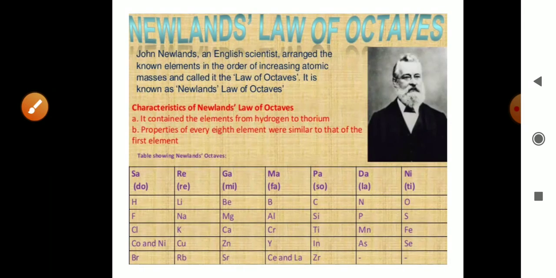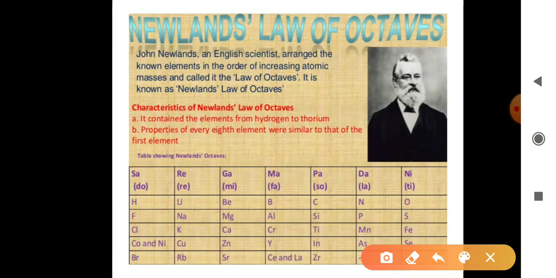So this is Newland's table. Here we can see cobalt and nickel, and they are in the column of fluorine, chlorine and bromine. According to Newland, the elements in each column have similar properties, but here cobalt and nickel have different properties than fluorine, chlorine and bromine.